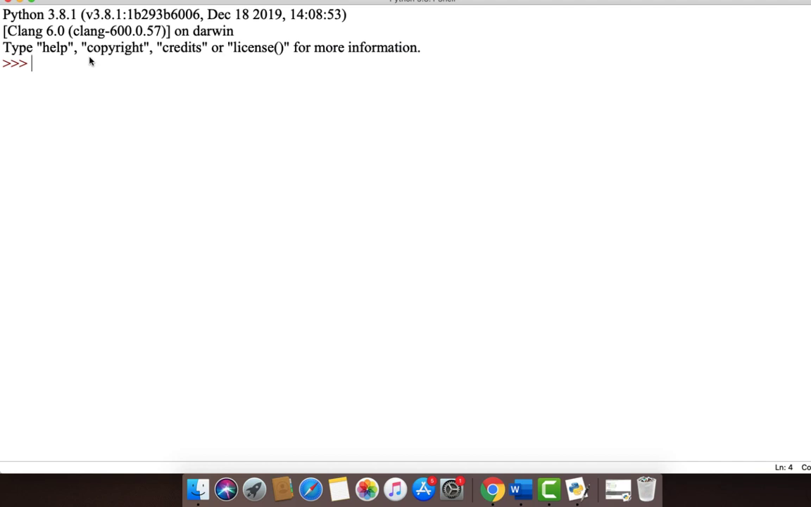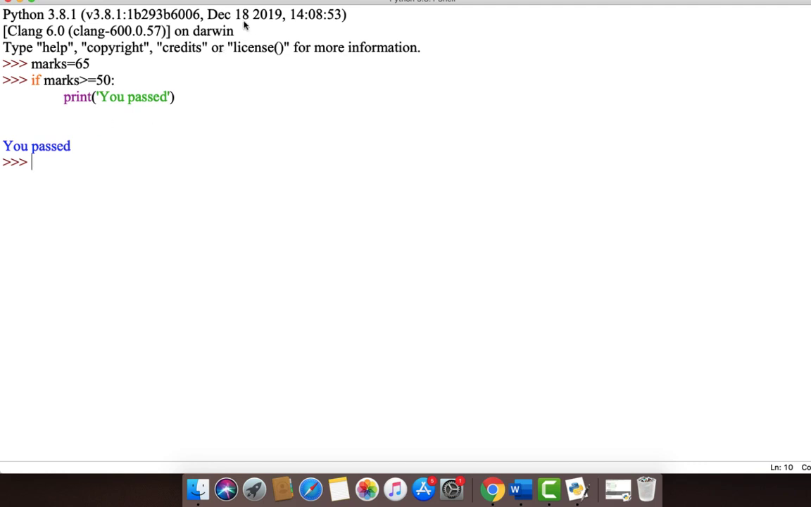Consider the following example. Assign marks as 65, and if marks is greater than or equal to 50, print you passed. You get the answer as you passed. Note that there is no else clause when the condition fails.